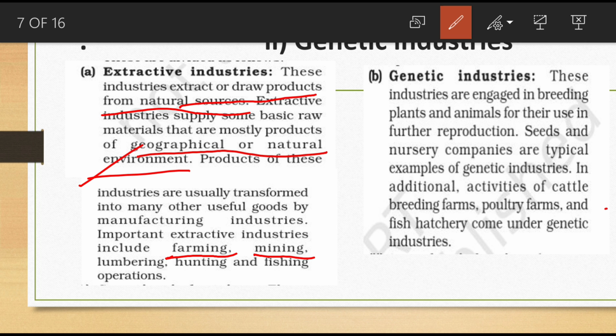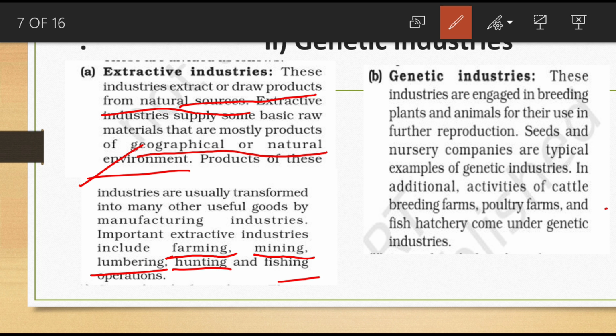So these are the examples of mining from this earth. Okay, farming, mining, lumbering. What is lumbering? This is cutting of trees for paper, manufacturing of paper. So cutting of the trees is also part of extractive industries. Hunting, skin of animals, it is used for further production.